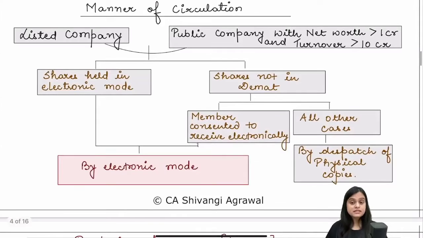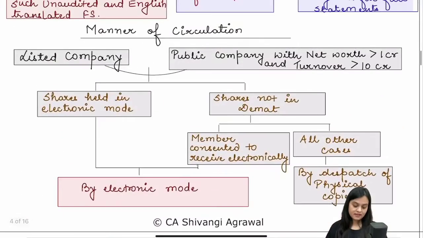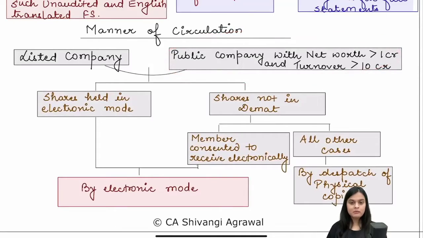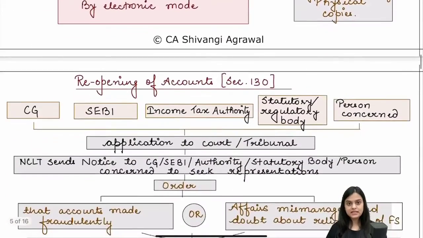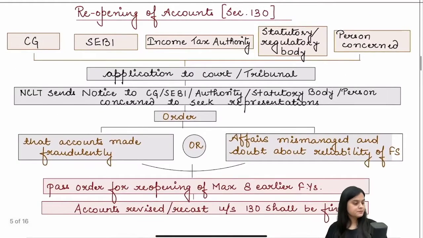And if you are a listed company, undoubtedly your shares will be in electronic mode only, so you have to send it electronically. And if there is a public company with this net worth and the shares may not be in demand, then you can obtain the consent and send it in electronic mode. Otherwise, you have to send it physically. Fine.